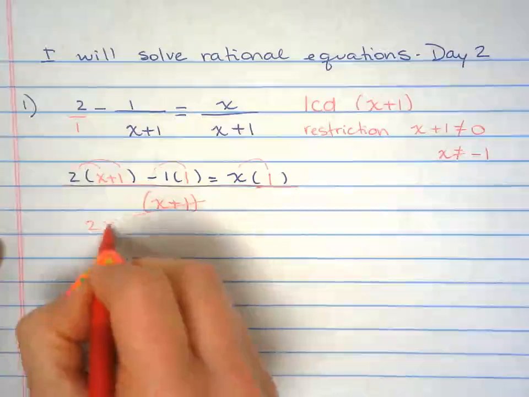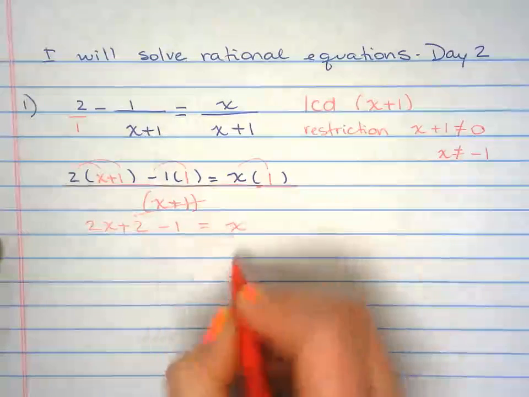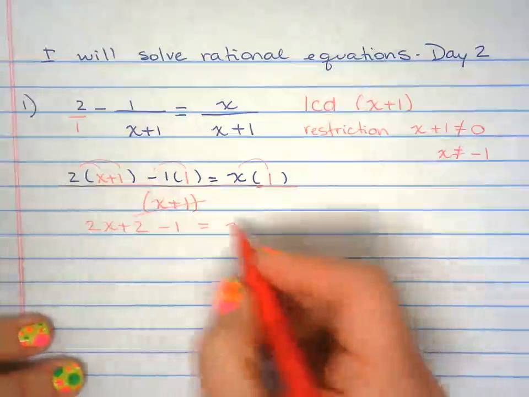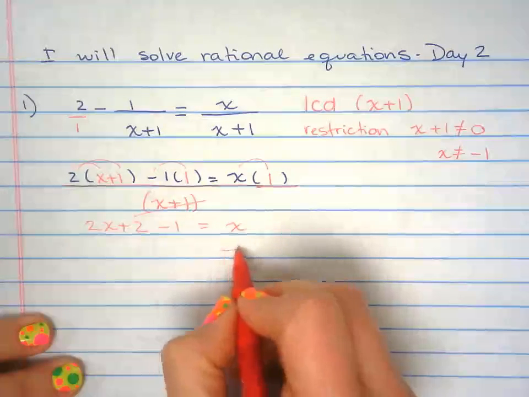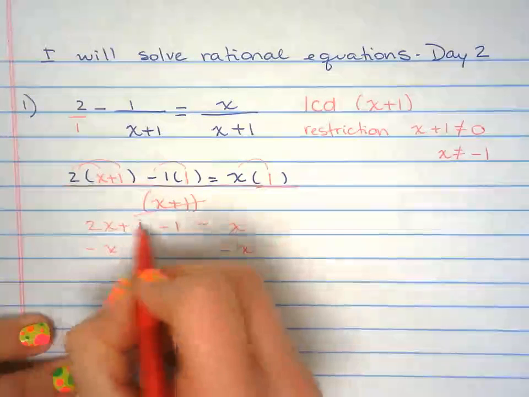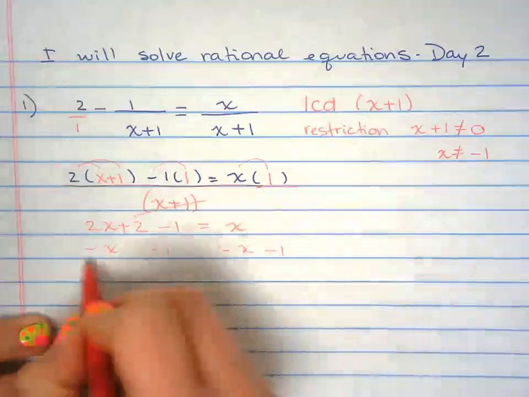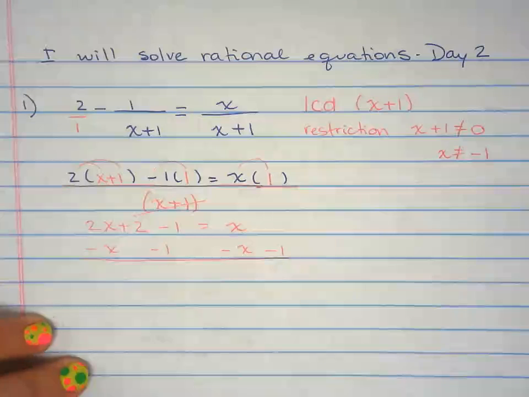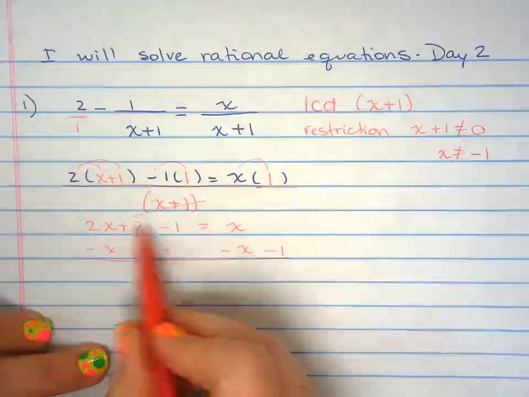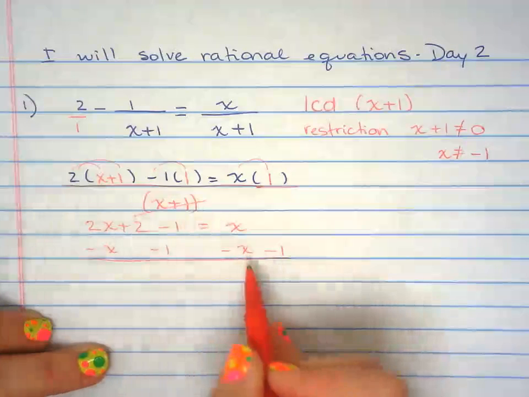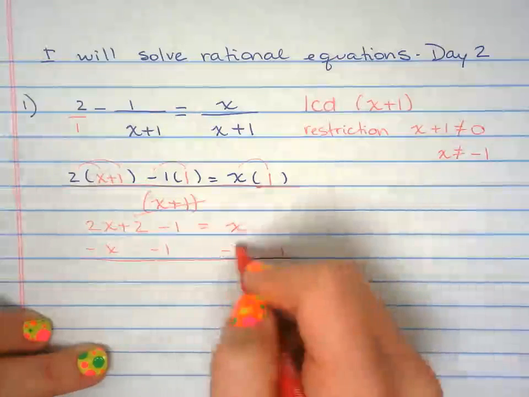Distribute. Now I have 2x plus 2 minus 1 equals x. I'm solving for x over here. Here I have 1. So minus x right there. Here I go minus 1 here. If you don't want to do 2 steps at one time, you're welcome to do that. You can just combine first, but we've been solving enough linear equations that you should be able to do that easily.